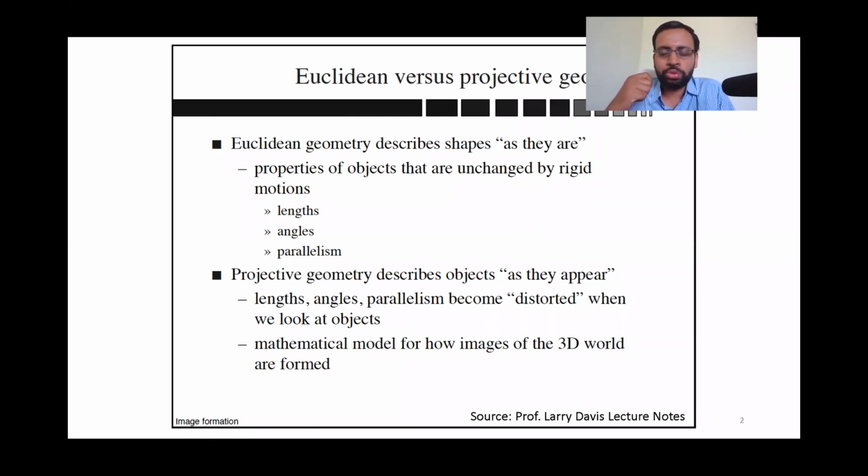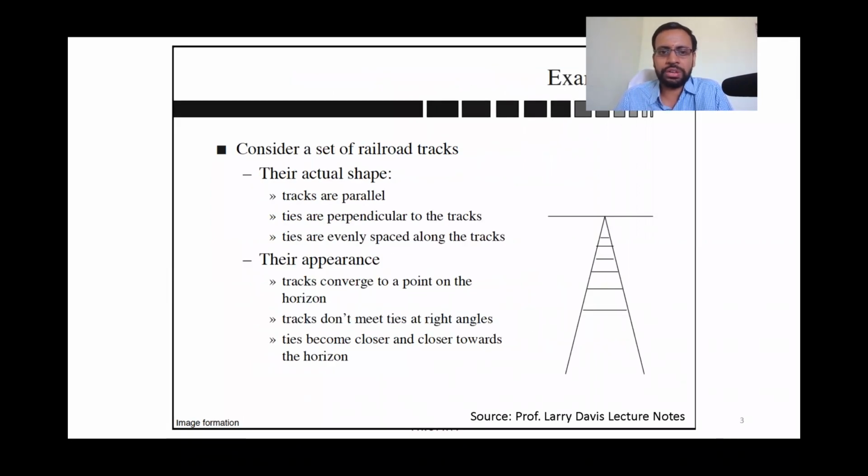But the moment you are taking a 2D projection of the 3D world, a lot of properties would be different from what you see and observe in Euclidean geometry. That's why we require a detailed study of perspective projections, in order to get an understanding, and also to analyze things when you are acquiring 2D images of the 3D world.